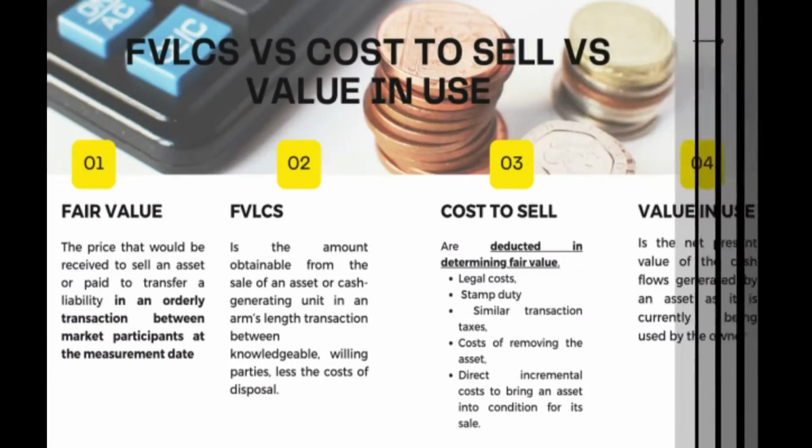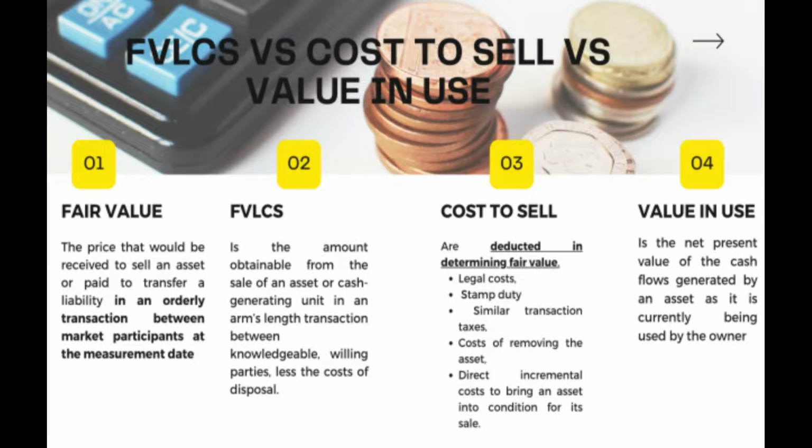Alright, I will explain what fair value, FVLCS, cost to sell, and value in use are. The first one is fair value. Fair value is the price that would be received to sell an asset or paid to transfer a liability in an orderly transaction between market participants at the measurement date. The next one is FVLCS, the amount obtainable from the sale of an asset or CGU in an arm's length transaction between knowledgeable, willing parties, less cost of disposal.